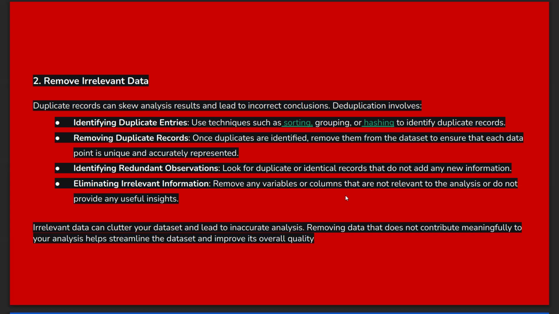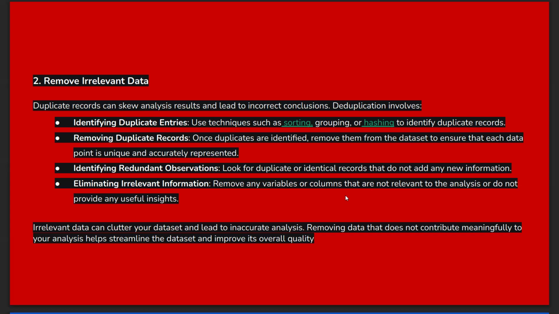It means it should not contain any extra information. Next one, eliminating irrelevant information. How to eliminate this irrelevant information? We have to remove variables or columns from the data set which are not relevant to the analysis. If we are doing any analysis on the data set, we have to remove those variables or columns which are not relevant to that analysis, and we should not provide any useful insights to that.